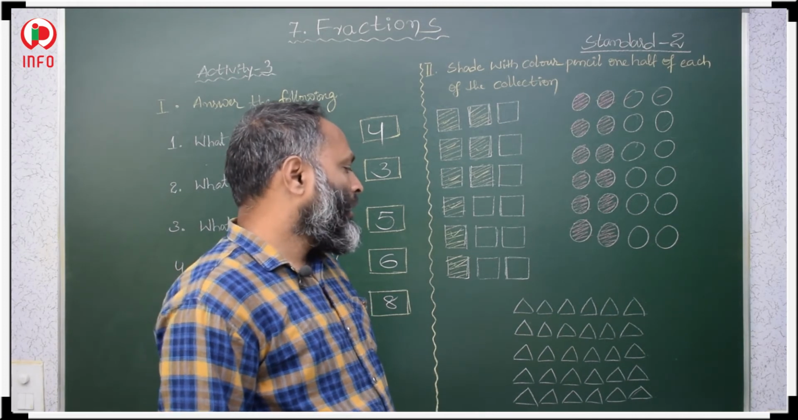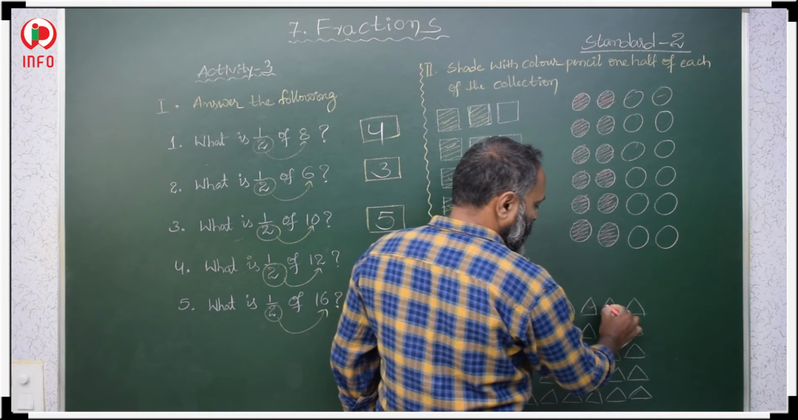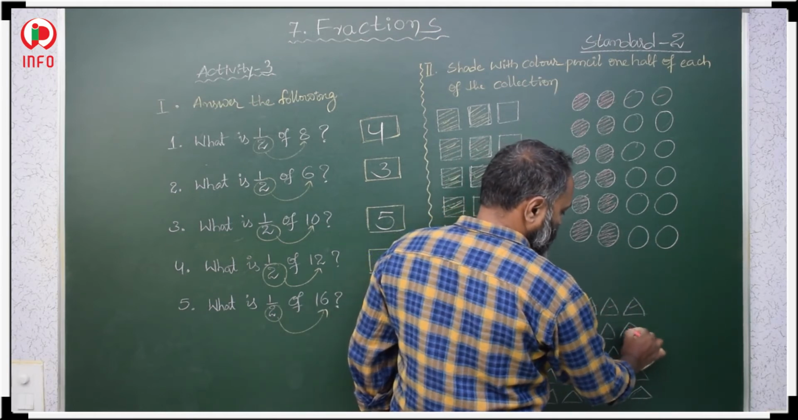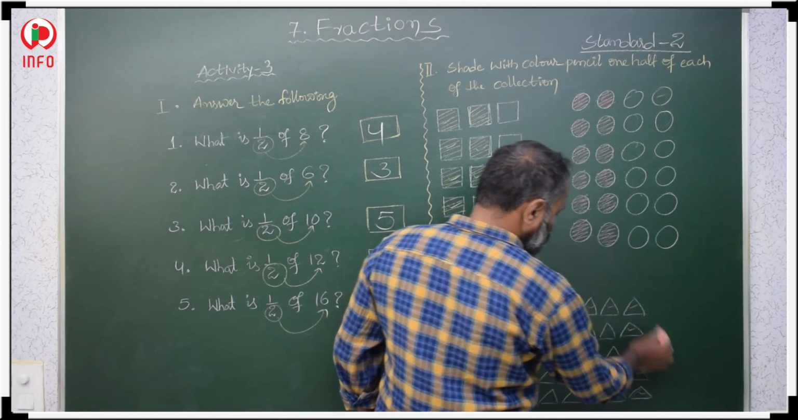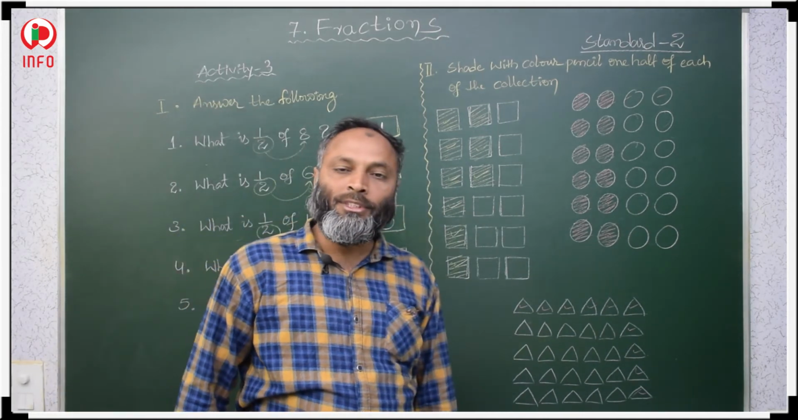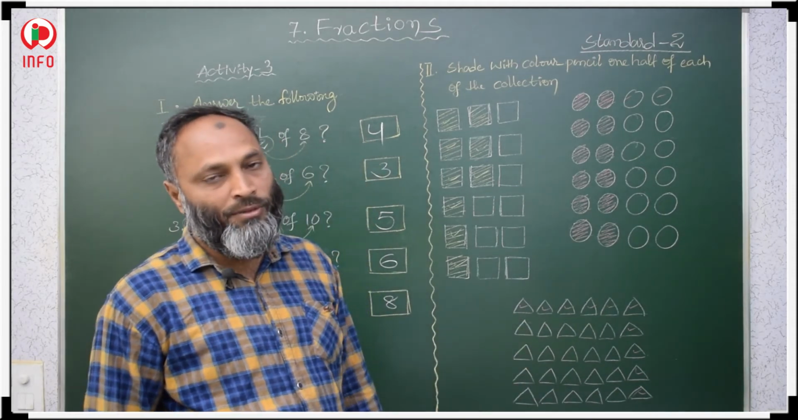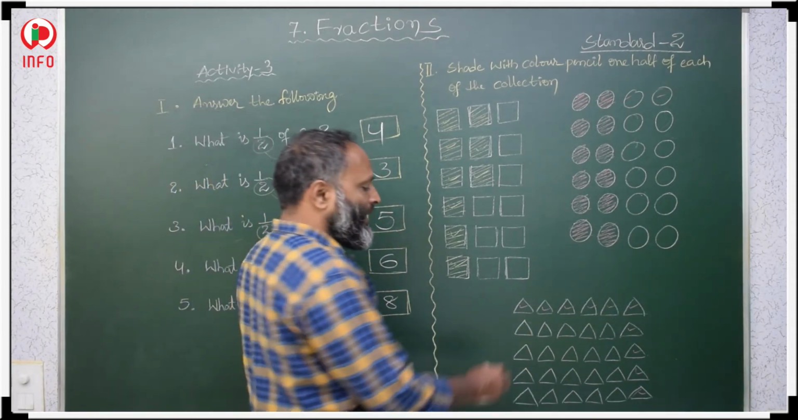Now here, how many triangles are given? 1, 2, 3, 4, 5, 6. 1, 2, 3, 4, 5. 6 5s are 30. 30 triangles. Half of 30 is 15. Means 15 triangles we have to shade.